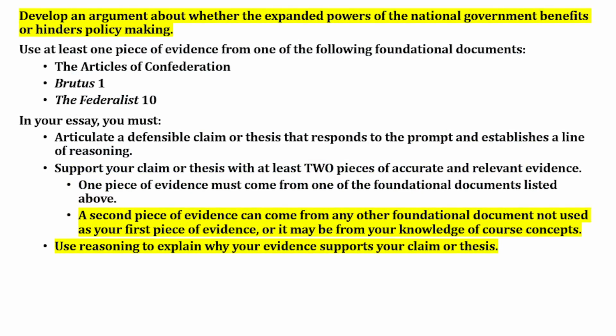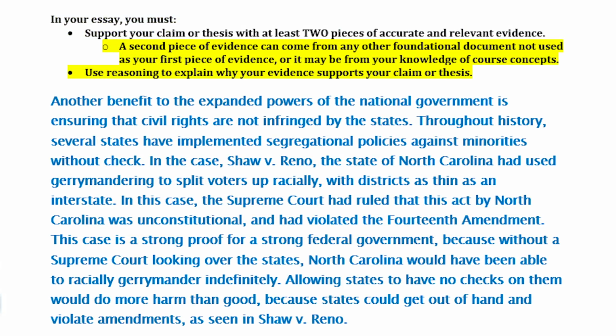So that's paragraph 2. Paragraph 3, do it all again with your second piece of evidence. It's the exact same process. You can't use the same document as you used in your first piece of evidence, but you can use any document, listed or unlisted, Supreme Court cases, or anything else from your knowledge of the entire course from AP Government. So you do it again. Same idea. Identify where your evidence is coming from, describe the evidence, show how it's relevant, and then explain how that piece of evidence supports your thesis statement.